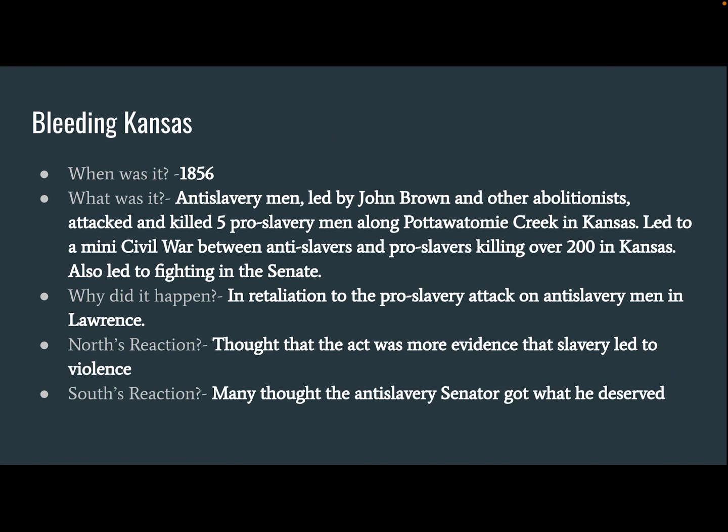Right? And so again, it's leading to violence, and the North thought this act was more evidence that slavery is leading to violence. I mean, we're seeing this, right? Violence after violence happening here. Now it's getting even more violent, right? People are fighting in Kansas. People are now fighting in the Senate, in the government. And so we see this turning towards violence, especially between pro-slavery groups and anti-slavery groups.